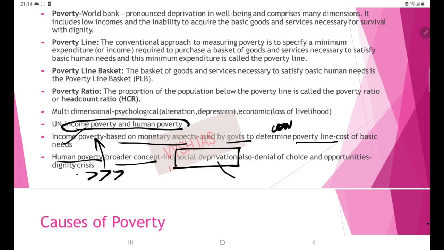Why does the social deprivation happen? Because there is a denial of choice and opportunities. Some people are not getting ample choices to come to the forefront, so their mobility is being hindered. They are not getting opportunities. That is why we are not able to absorb our labor force participation rate into workforce participation rate, because many people do not have access to employment, education and health. So that is considered in the human poverty aspect.